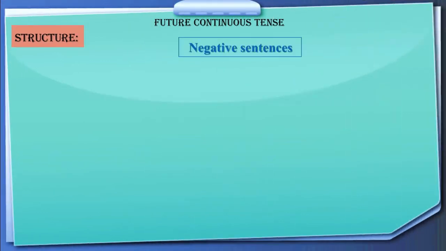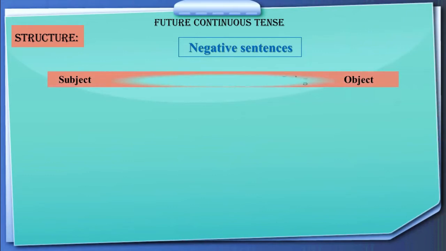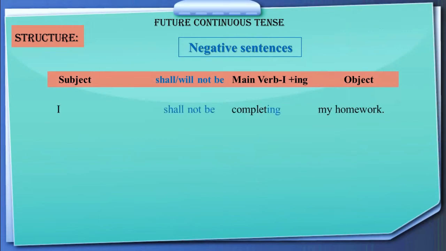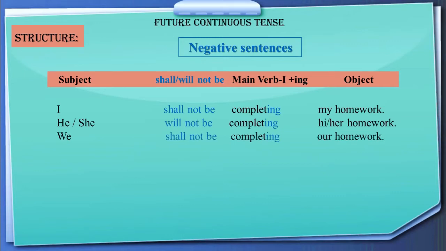Here are the more structures, like negative sentences. So we are putting subject first, shall or will not be. So we are putting not between, shall not be or will not be. First form of the main verb plus ing and then object. It will be like I shall not be completing my homework. He or she will not be completing his or her homework.